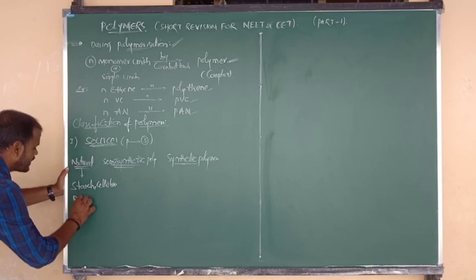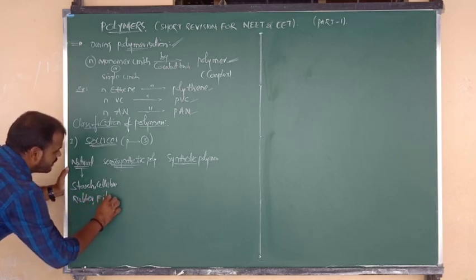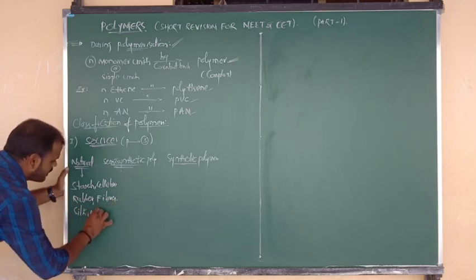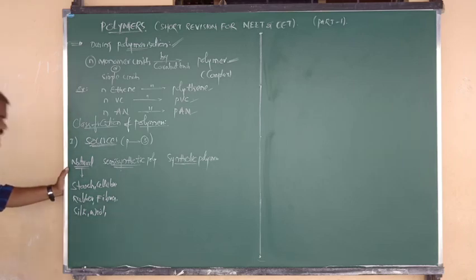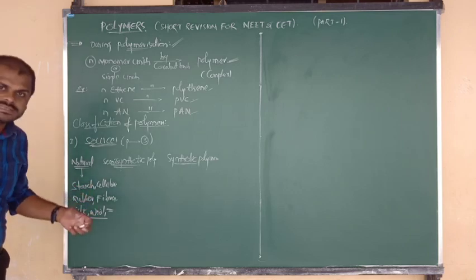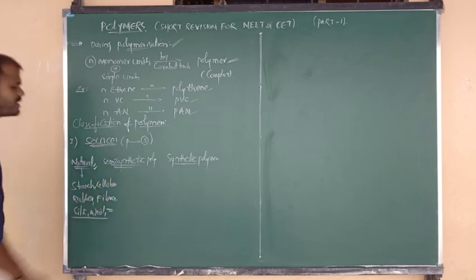And also we can say that rubber, natural rubber, and also we can say that fiber. Yes or no? And also we can consider silk. Next one is wool. Next one is proteins. All of these we can consider as polymers. These are all available from natural sources like plants and animals. So we have to say that they are natural polymers.